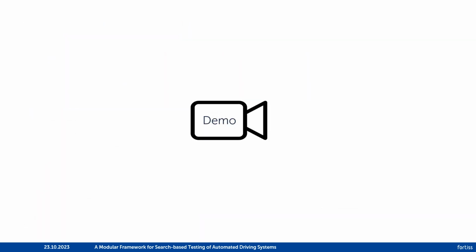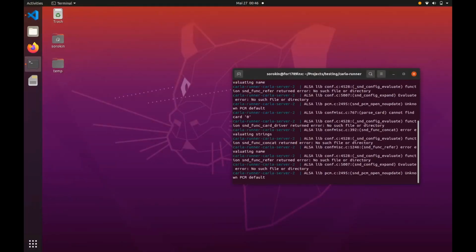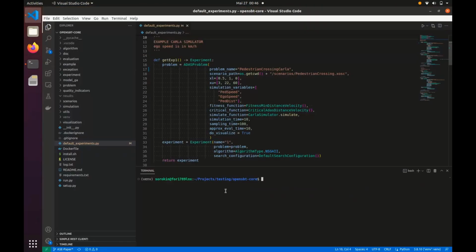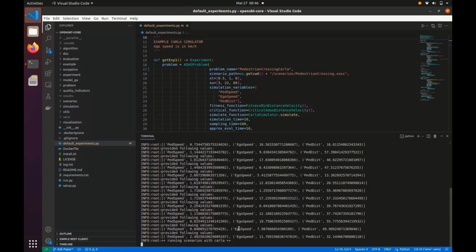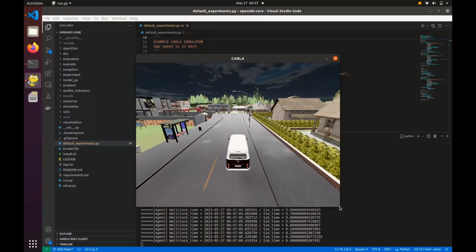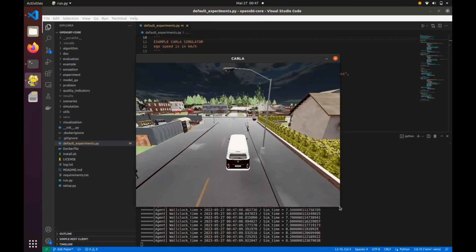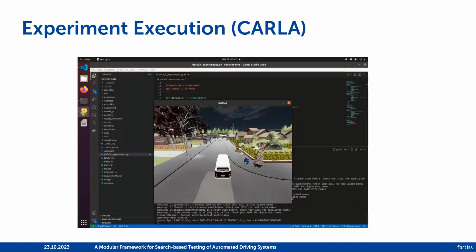Now we demonstrate the execution of search-based testing with OpenSBT. To execute the CARLA experiment, we need first to start the CARLA server. We use the implemented CARLA runner for this. Then we go to OpenSBT and use run, and pass the experiment name, number of iterations, population size, and generate scenarios. Then we see the first simulation in the CARLA simulator. In this scenario, the ego vehicle could not avoid the collision, and the simulation continues with the next scenario.